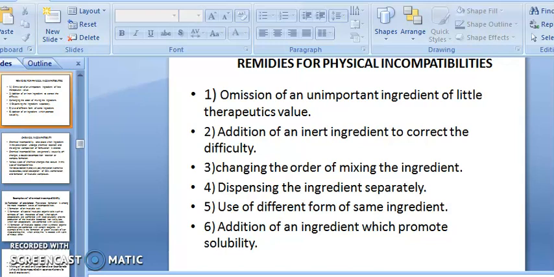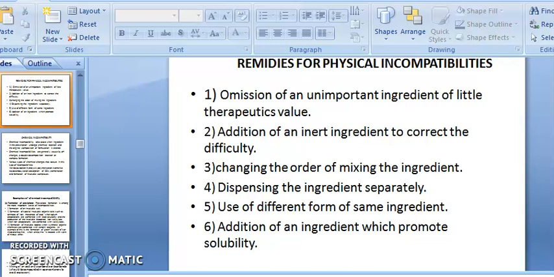Addition of inert ingredient to correct the difficulties. By choosing the inert ingredient having no drug to drug interaction, that type of ingredient you have to choose. Changing the order of mixing of the ingredients. While you are following the mixing order, that is A, B, C, D, it can be changed like A, C, D, B. Like this, you can overcome the problem of physical incompatibility.